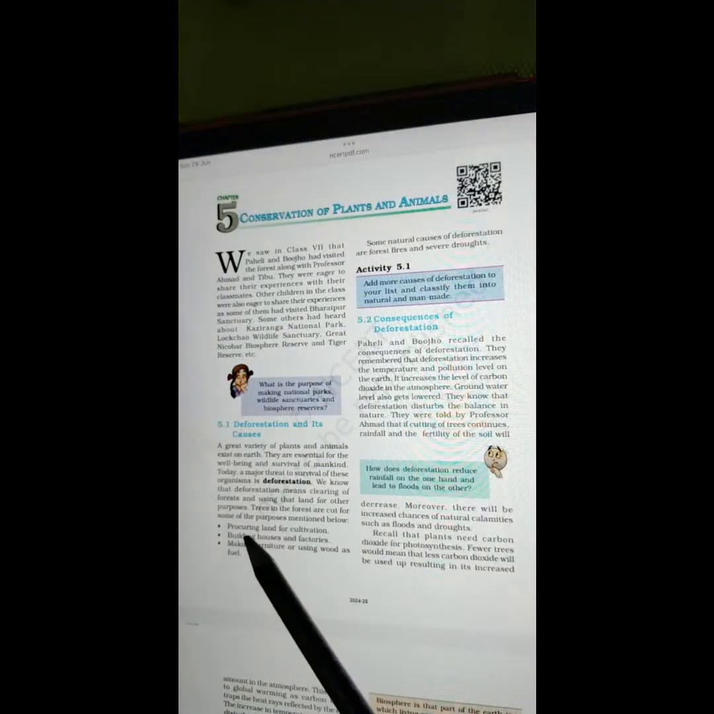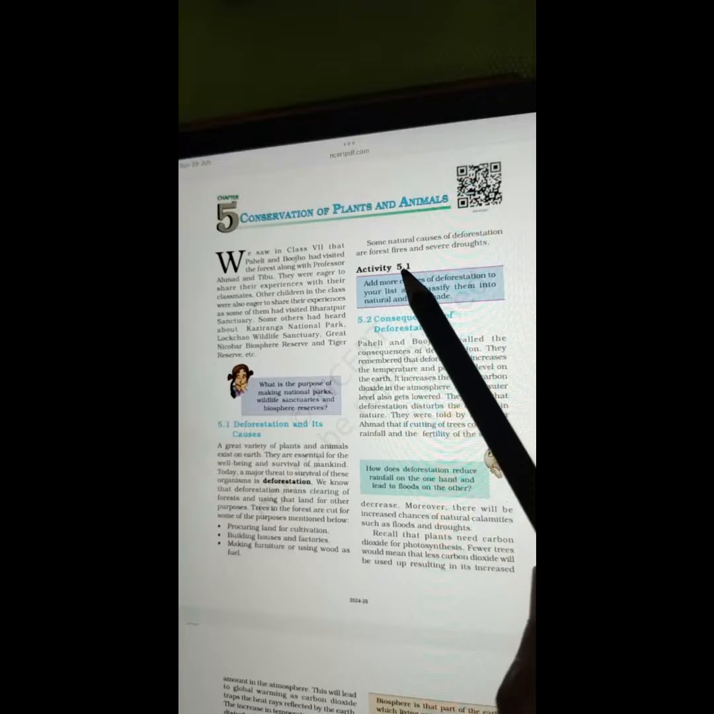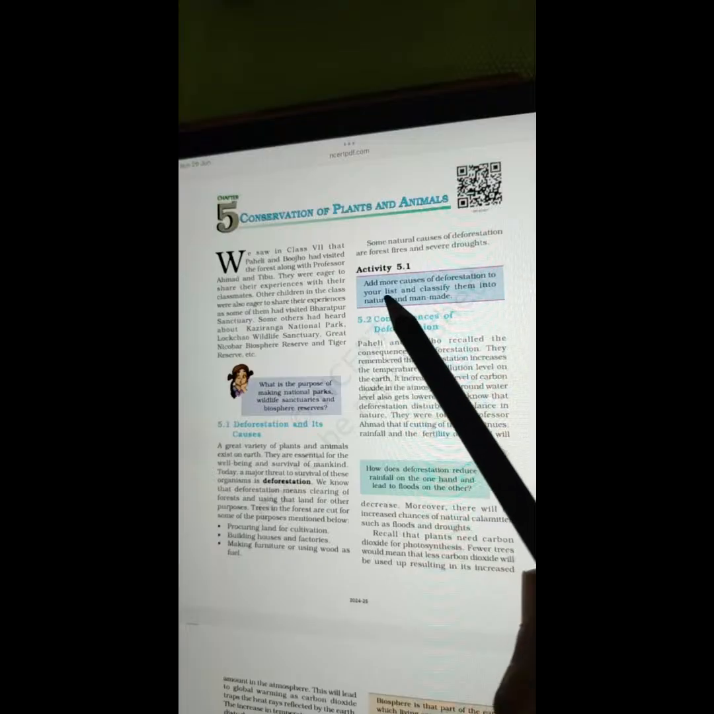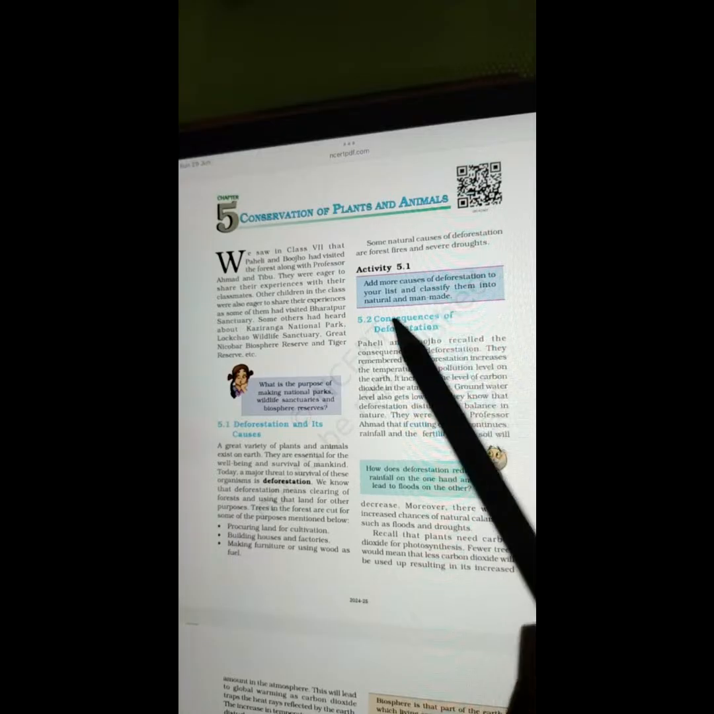We know that deforestation means clearing of forest and using that land for other purposes. Trees in the forest are cut for some of the purposes mentioned below: procuring land for cultivation, building houses and factories, making furniture, or using wood as fuel. Some natural causes of deforestation are forest fires and severe droughts. Activity 5.1. Add more causes of deforestation to your list and classify them into natural and man made.